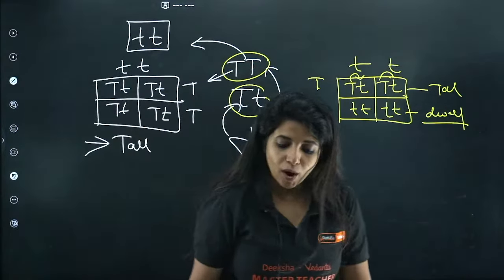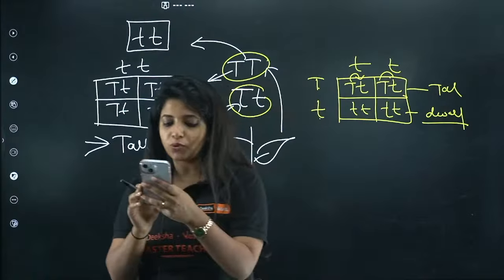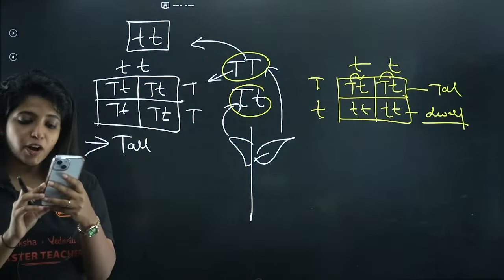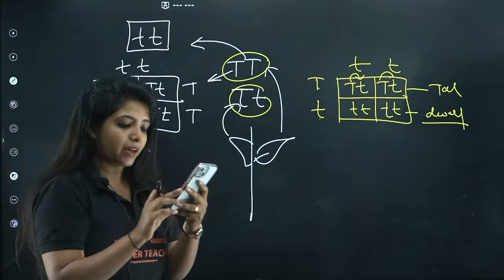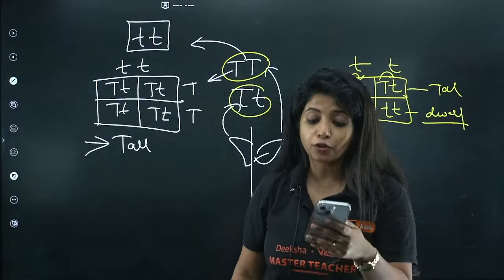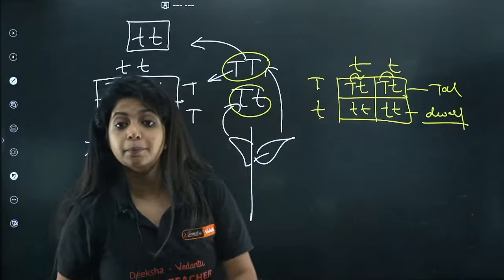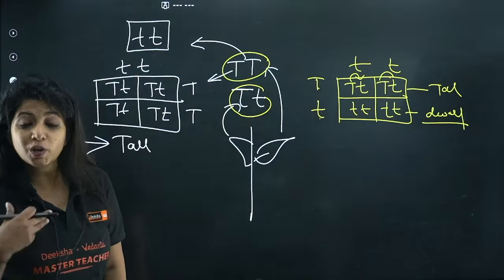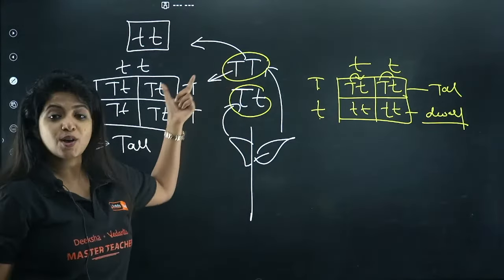This is known as test cross. It is a cross between the F1 generation and a recessive parent, and it is there to find the genotype of the parent, whether it's like this or like this.